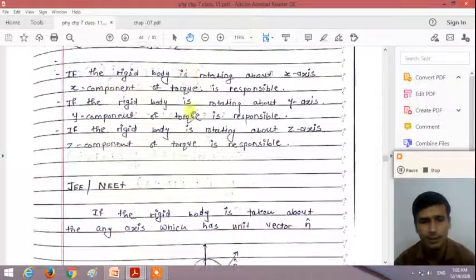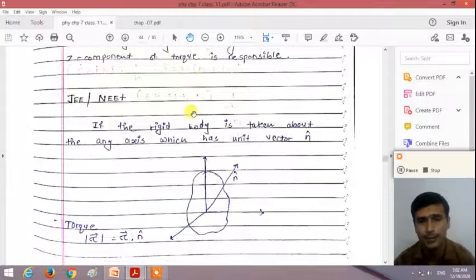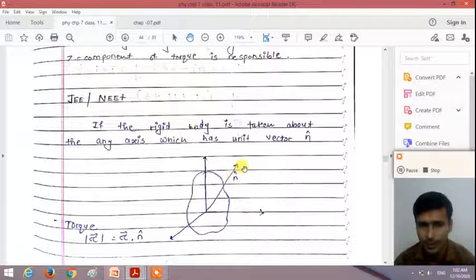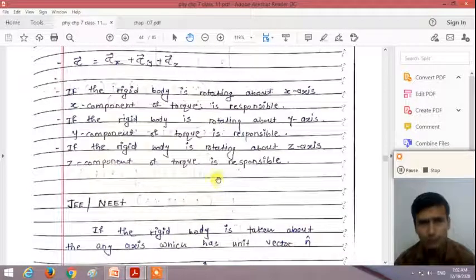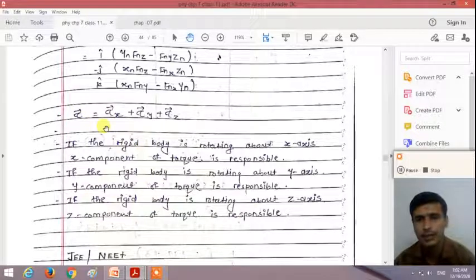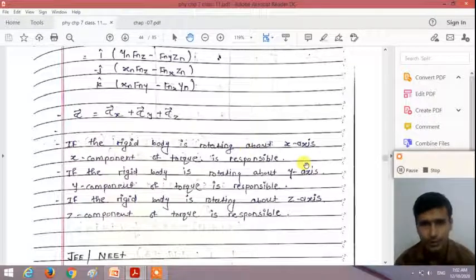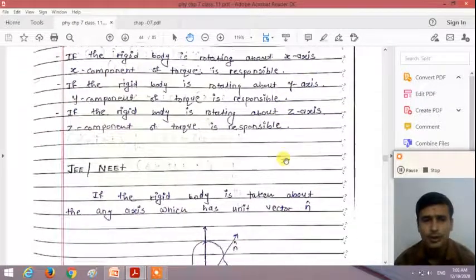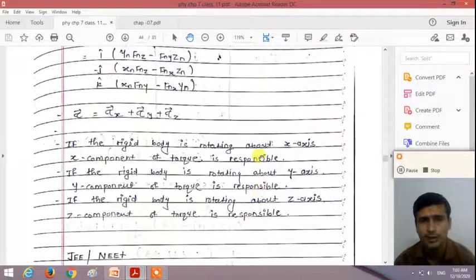So if the rigid body is rotating about any other axis, which has a unit vector n cap, how can we calculate the magnitude of the torque? The magnitude of the torque is calculated by the dot product of the torque and the unit vector in the direction of the rotational motion, right? The component of the torque which is in the direction of the axis of rotation is responsible for the rotational motion.